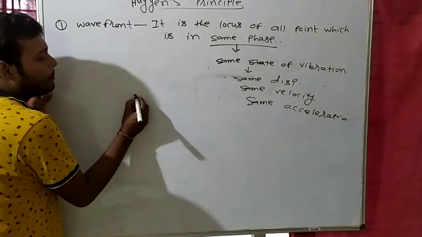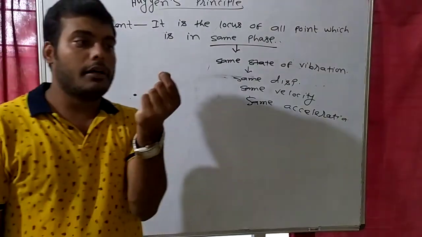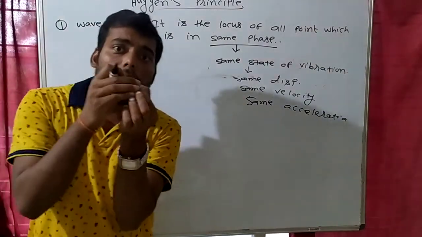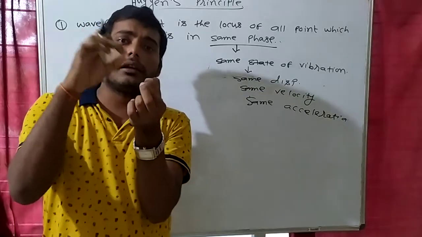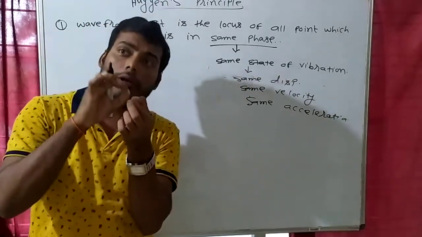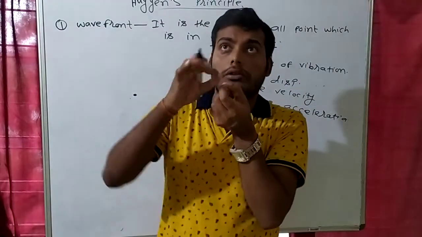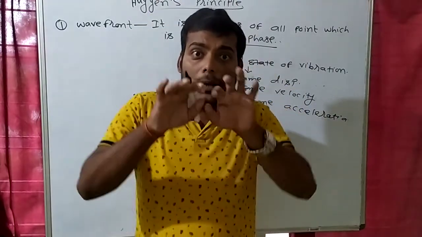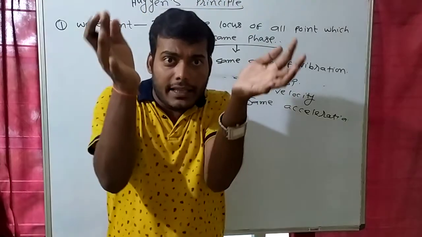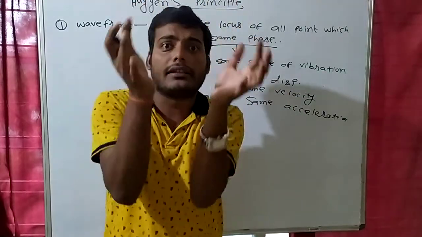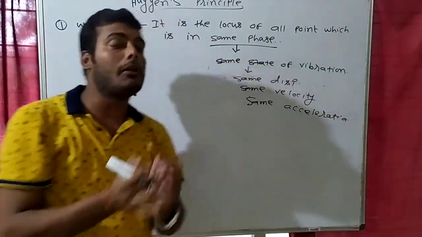Suppose that there is a bulb. Suppose this is a bulb. So if this is a bulb, then the bulb will give light in all the directions. Like this, in this direction also, in this direction also, in this direction also. So when the bulb gives light in all the directions, and if you make an envelope on that, then it will become a sphere, no? It will become a sphere.